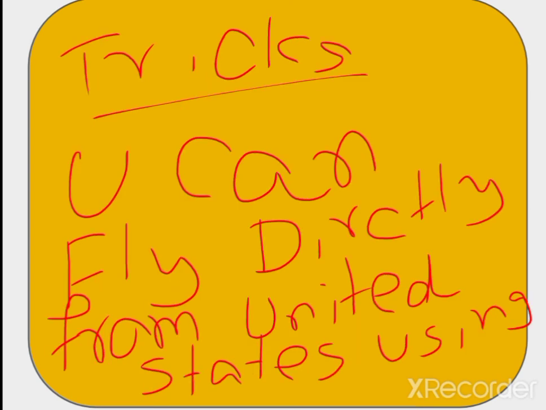Let's see. You: for Part 1, that is Union and its Territories. You can write this down. Okay, Can: it deals with citizenship. Then Fly: F deals with fundamental rights, Part 3. Then D, next D is Part 4, which deals with the DPSP, Directive Principles of State Policy, and From: that deals with the fundamental duties, Part 4A.